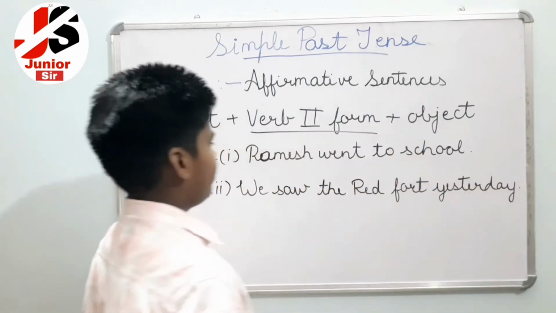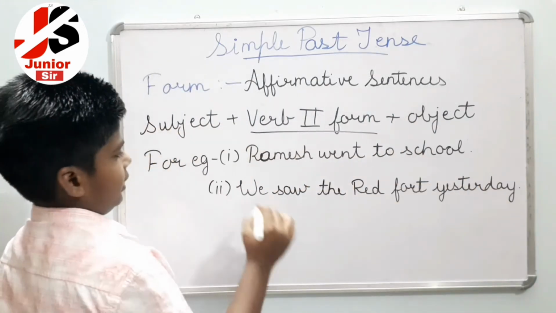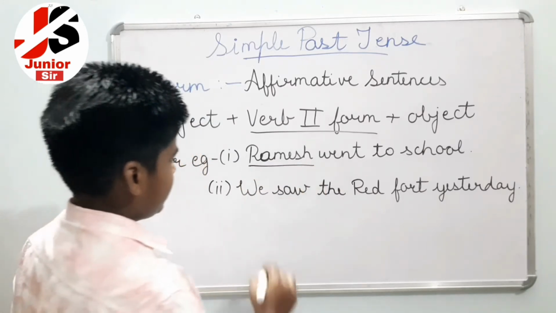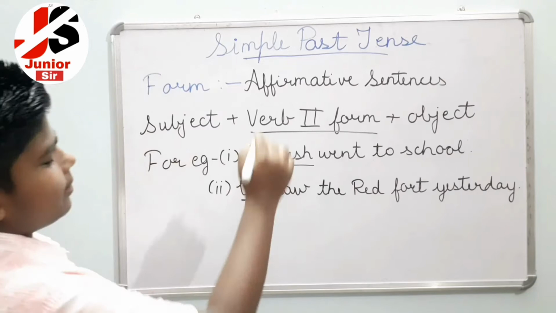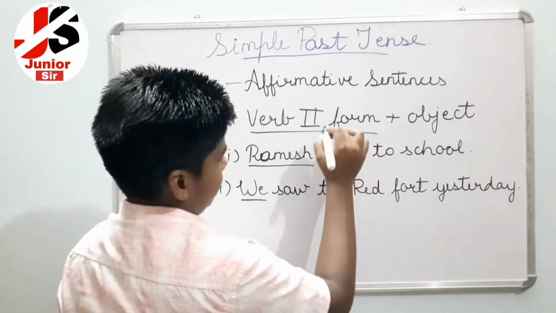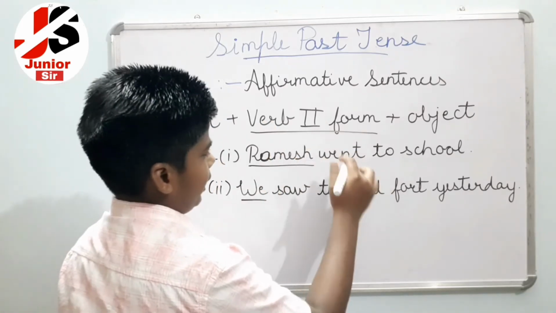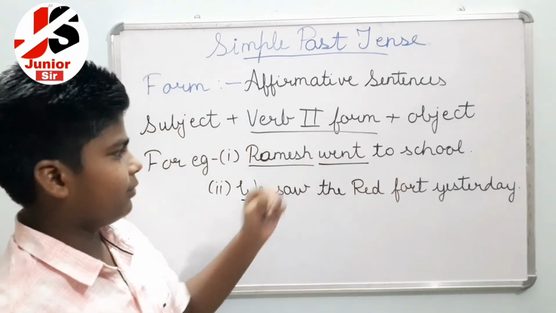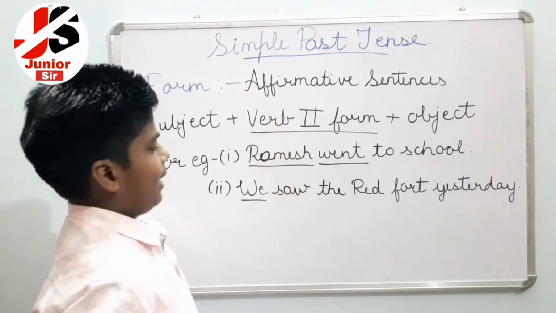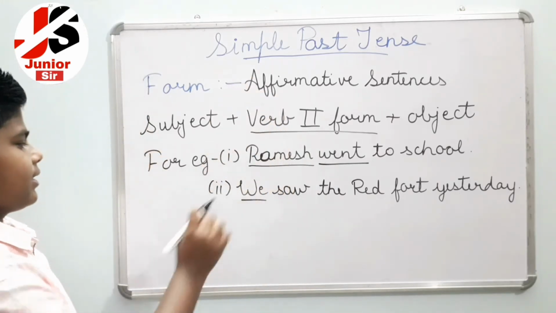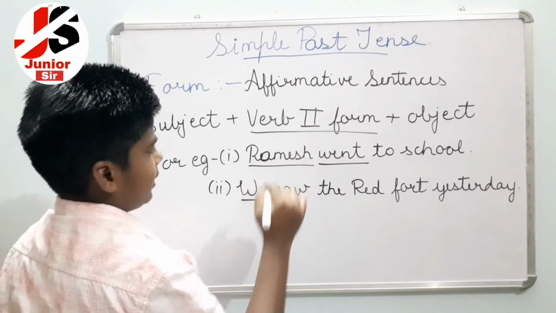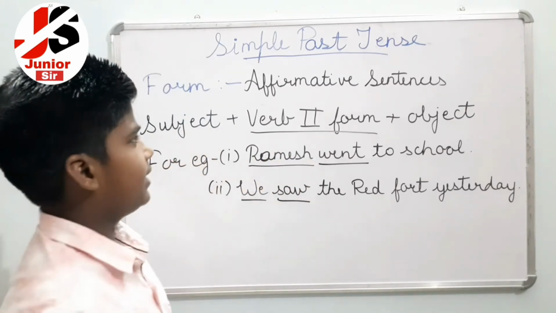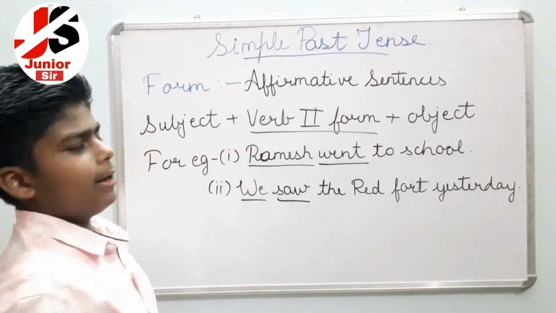So if you carefully see, in both the sentences, in the first sentence the subject is Ramesh, and in the second sentence the subject is we. They have verb second form. In the first sentence the verb is went, the first form is go and the second form is went, so it is of simple past tense. In the second sentence the verb has second form saw, the first form is see, so both sentences are of simple past tense.